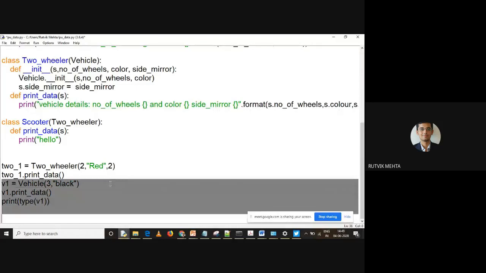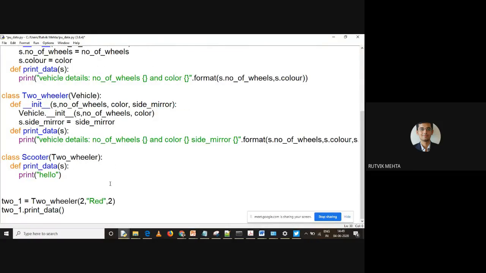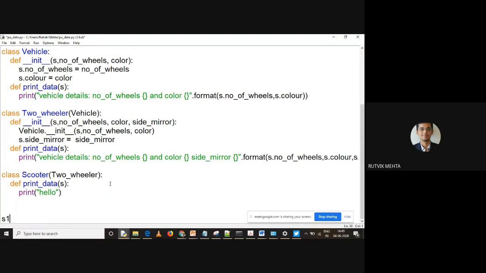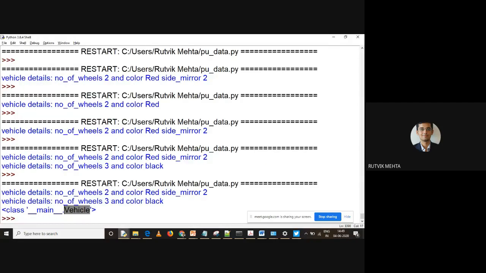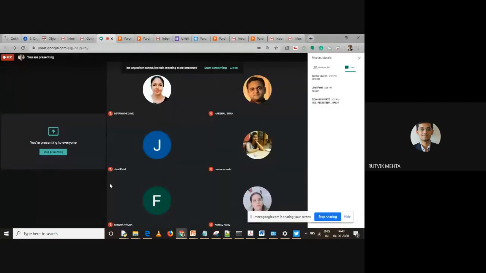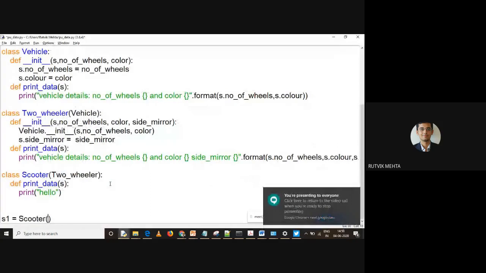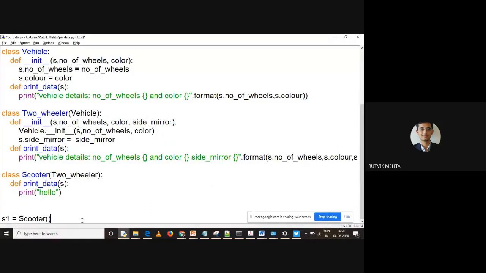So let me just remove it. Let us just create s1. So s1 is nothing but an object of scooter class, right? Now tell me how many arguments you will be passing over here? 3, 2, or 0? Tell me, please. Any participant, how many arguments will I be passing to this particular scooter class calling? How many arguments are required over here? Can anyone tell me?